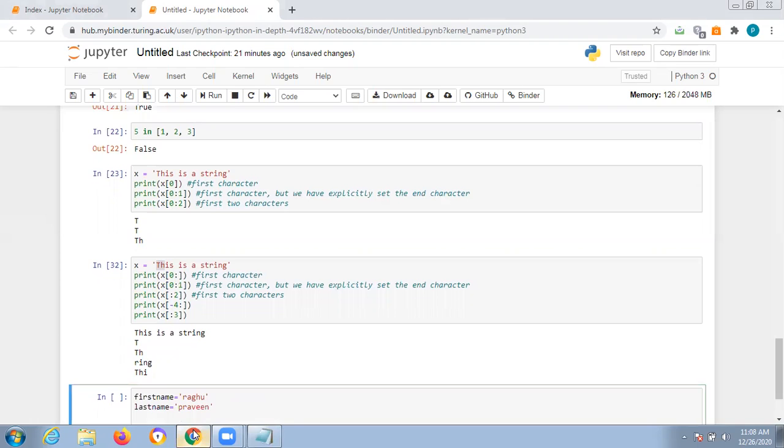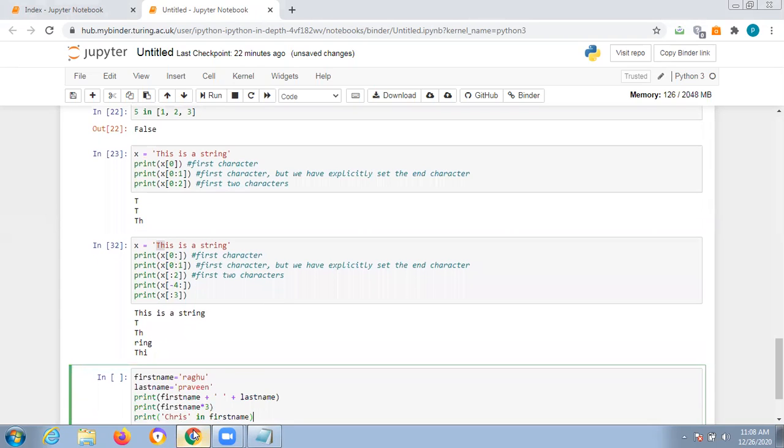One second. Now you are just printing this first name and last name. First name will be Raghu, last name will be Praveen. Your plus operator is concatenating these. Why are these single quotes there? To give space. If you don't give space, it will print normally. That's why you have to give space, and print first name into 3. Into 3 means Raghu will be repeated 3 times and printed.